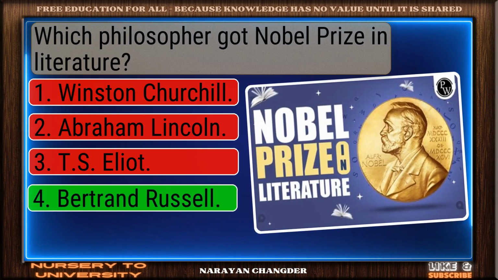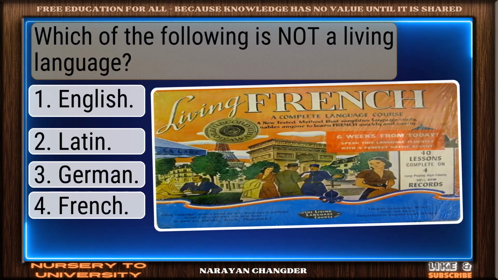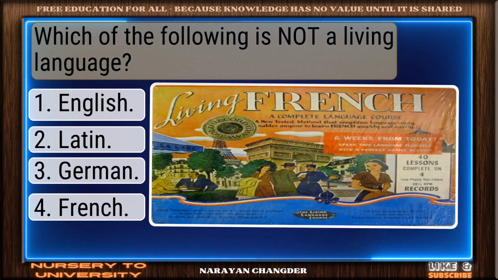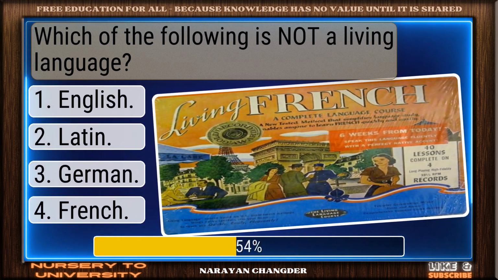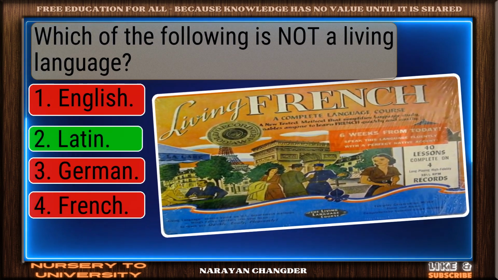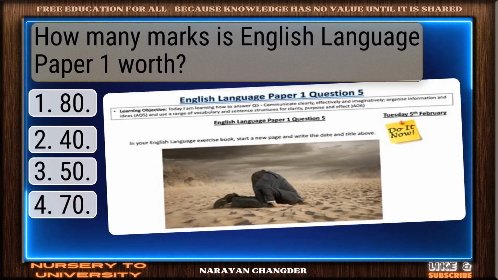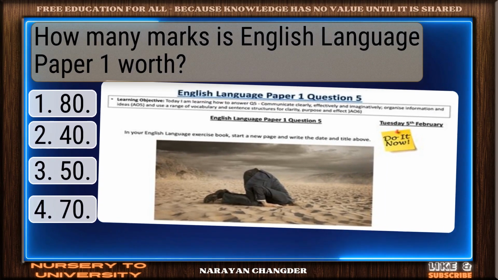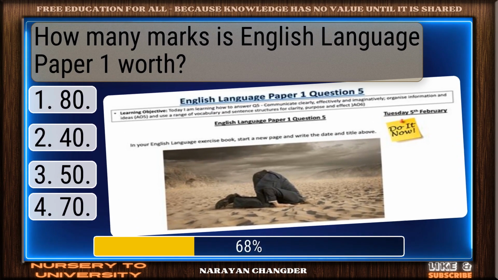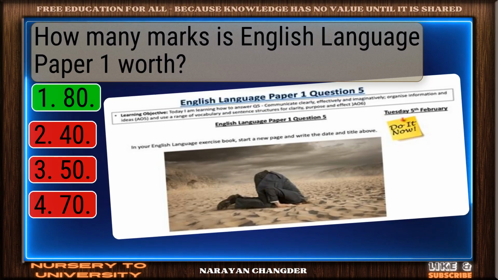Well picked. Bertrand Russell is correct. Which of the following is not a living language? You chose Latin, correct? How many marks is English language paper 1 worth? Bravo, 80 is the answer.